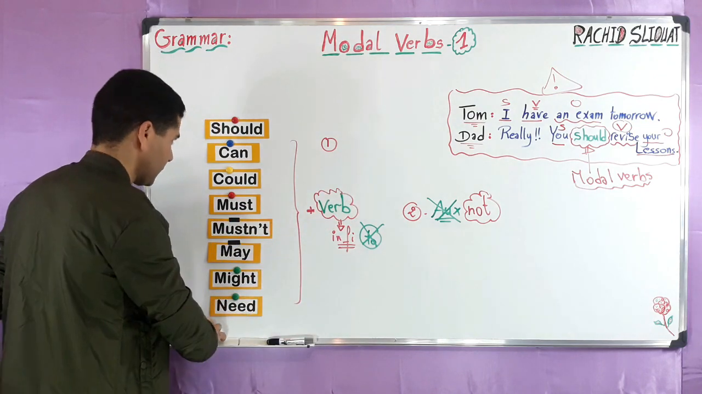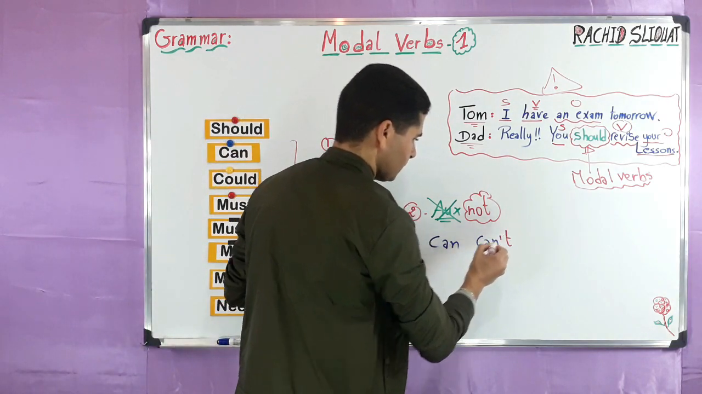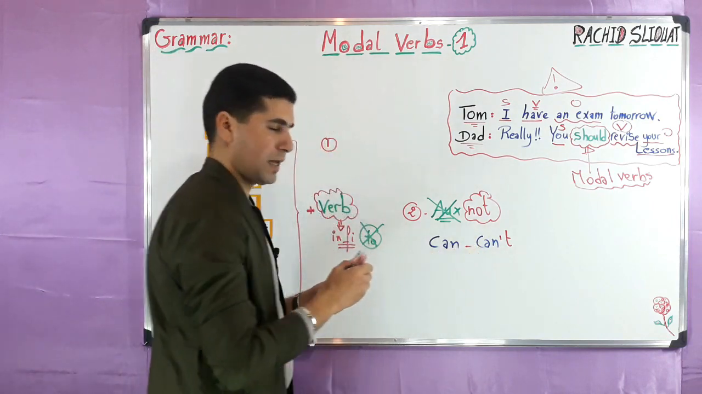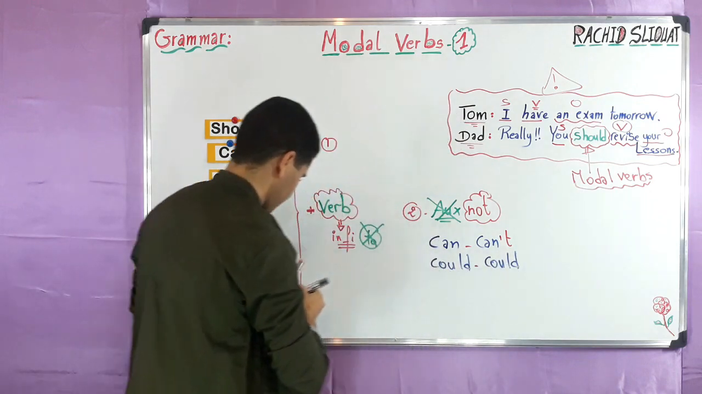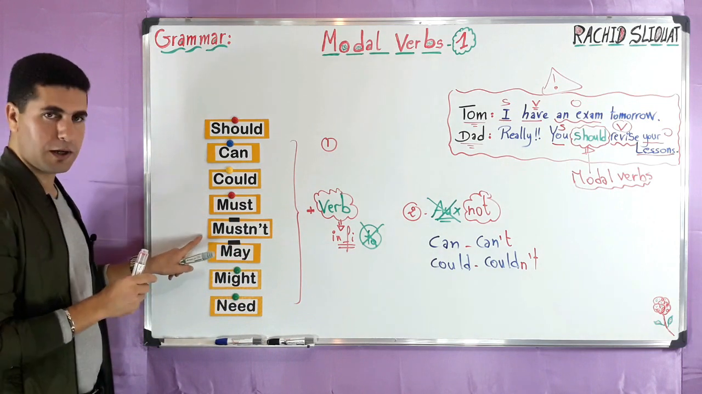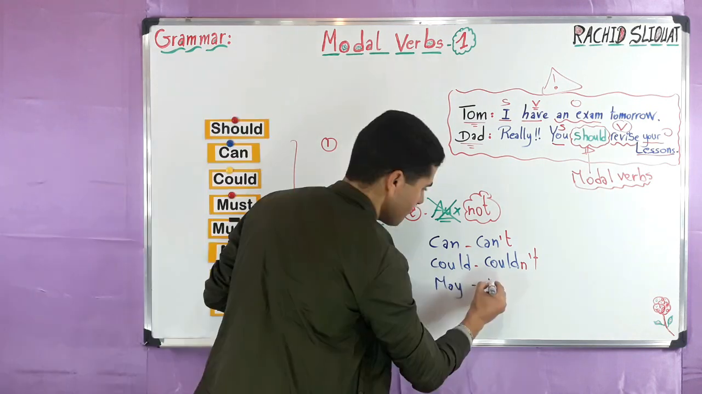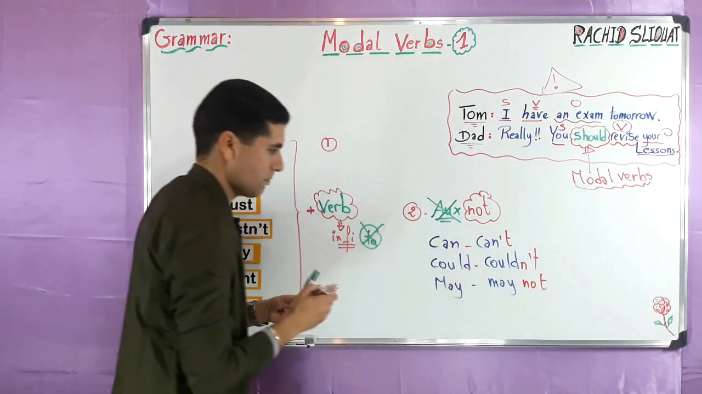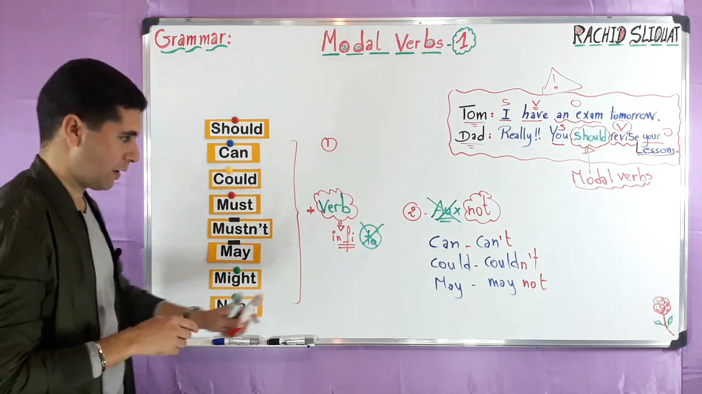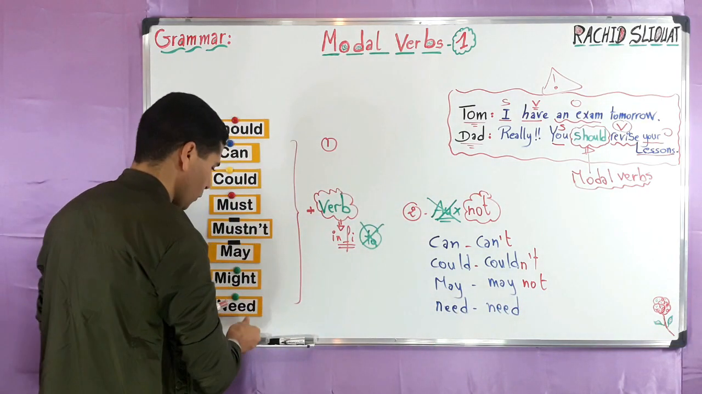So as I said before, we can say can or can't, or cannot, okay? Could, so we can say could or couldn't. All right, okay? We can say must or mustn't, okay? We can say may or may not, okay? Might or might not, the same as may, okay? Need or needn't, okay?